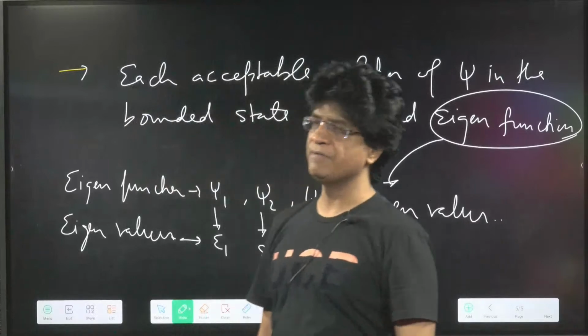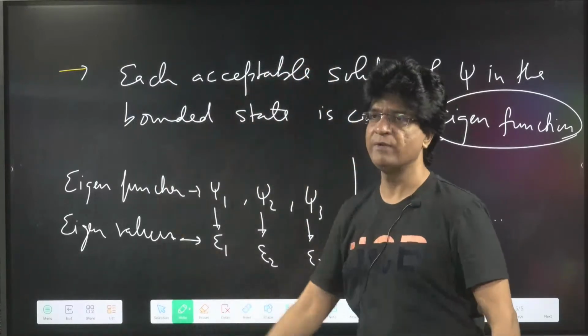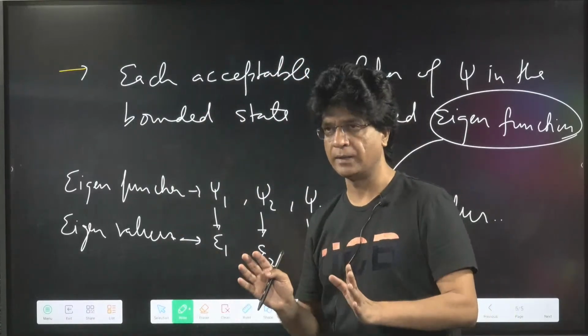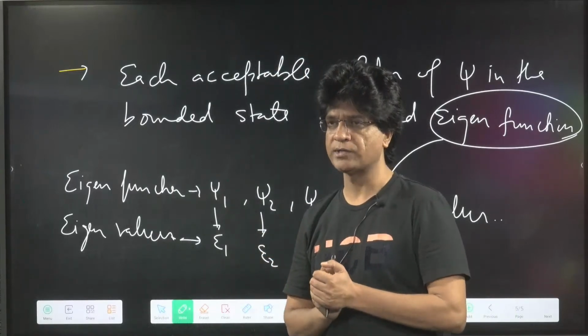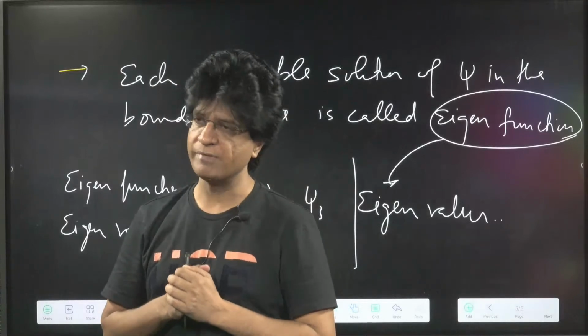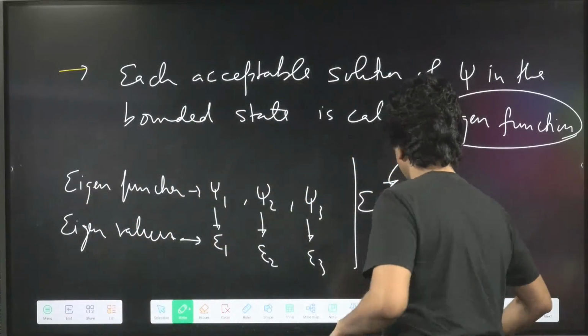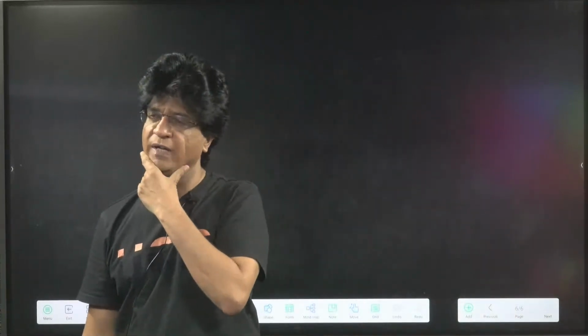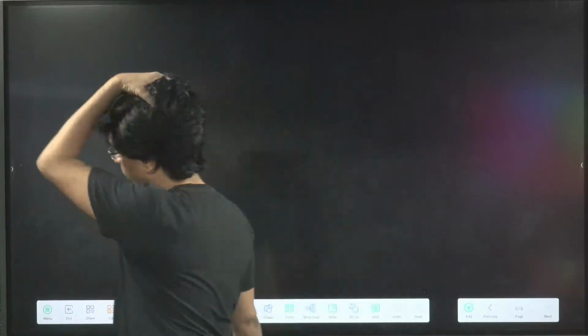But at the 11th and 12th level, understanding the Schrodinger wave equation is very difficult mathematically. Quantitatively, that is not in our syllabus. So we'll discuss the qualitative treatment of the Schrodinger wave equation. How we solve the Schrodinger wave equation is beyond the scope of this class, but still we should try that.